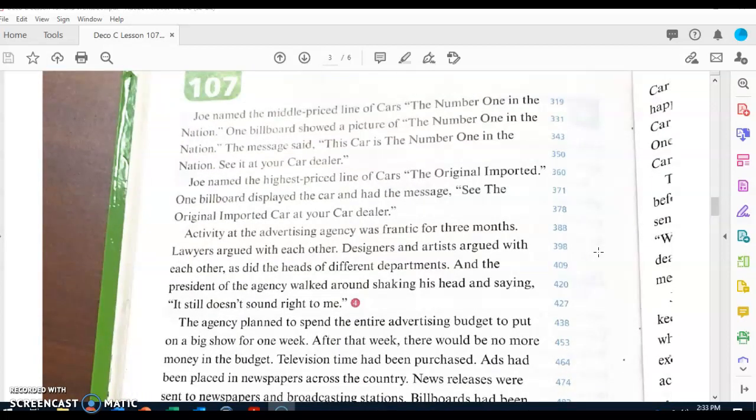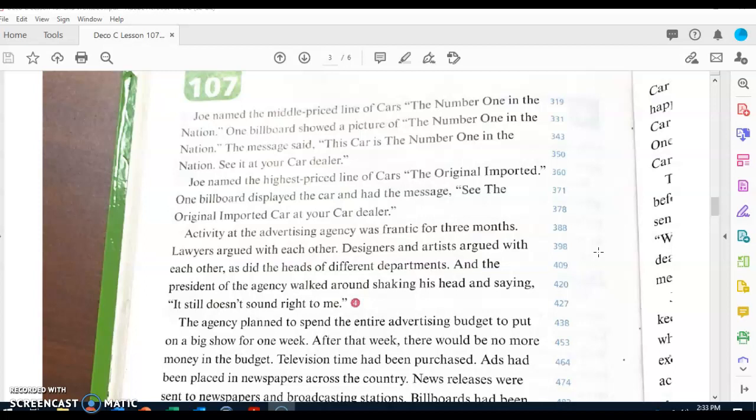Joe named the middle price line of cars the number 1 in the nation. One billboard showed a picture of the number 1 in the nation. The message said, this car is the number 1 in the nation, see it at your car dealer. Joe named the highest price line of cars the original imported. One billboard displayed the car and had the message, see the original imported car at your car dealer.